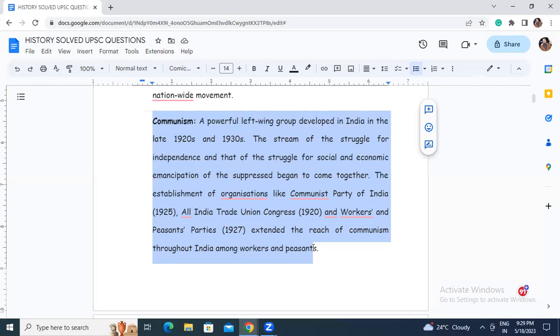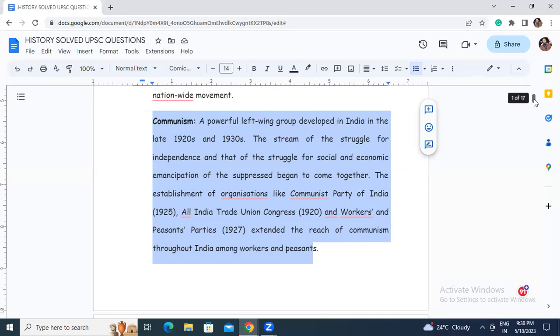in 1927. And with these parties, they extended the reach of communism, because this is a left-wing group, in fact a powerful left-wing group. Why? Because they now stood against the government's rule for suppressing them, right? So communism is also considered an ideology of that period, right?